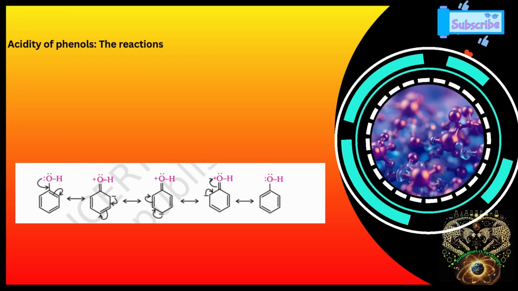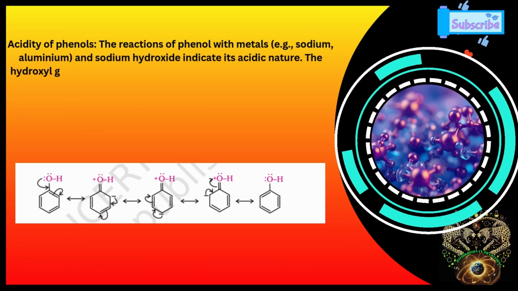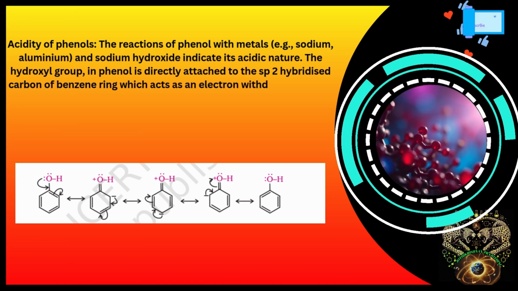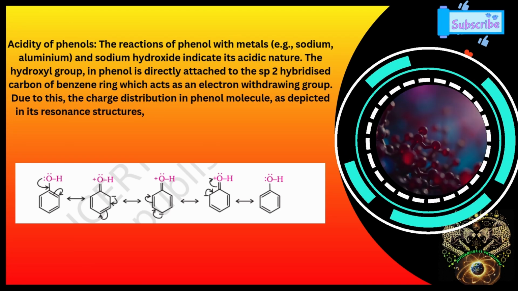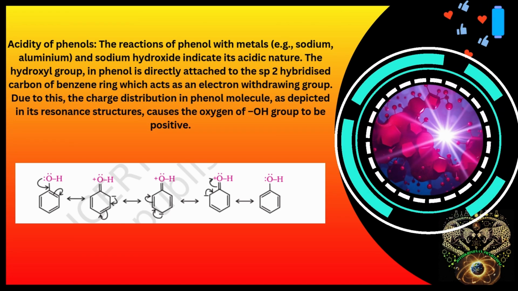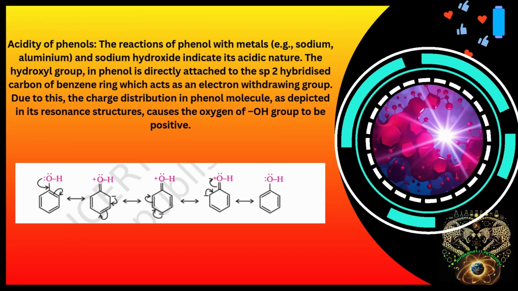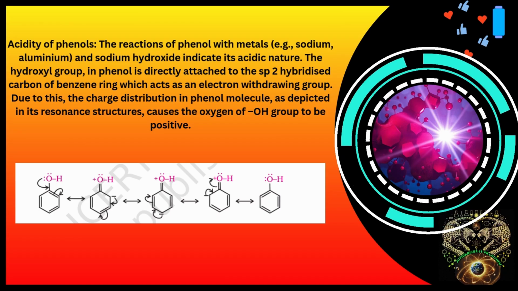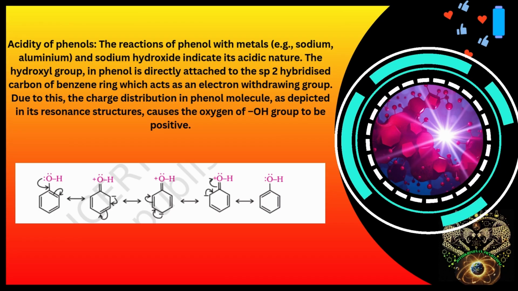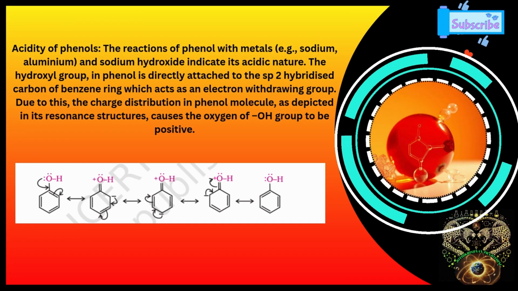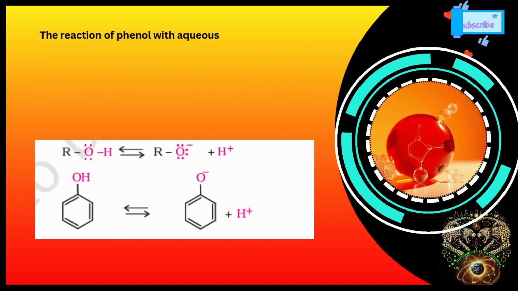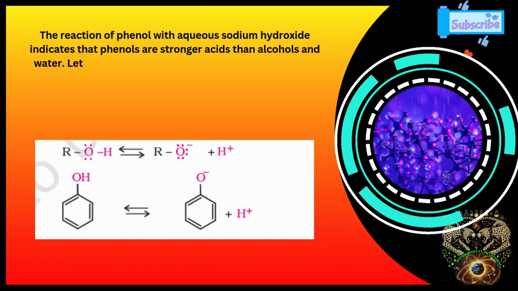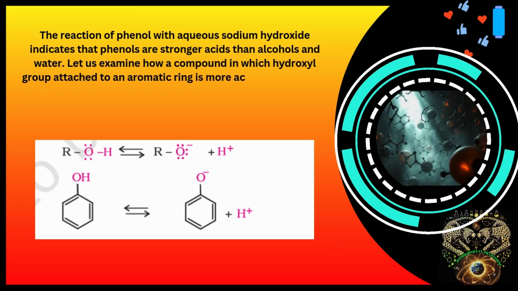The next topic is acidity of phenol, where the reaction of phenol with sodium hydroxide indicates its acidic nature. The hydroxyl group in phenol is directly attached to the sp2 hybridized carbon of benzene ring, which acts as an electron withdrawing group. Due to this, the charge distribution in phenol molecule causes the oxygen of OH group to be positive. The reaction of phenol with aqueous sodium hydroxide indicates that phenols are stronger acid than alcohols and water.